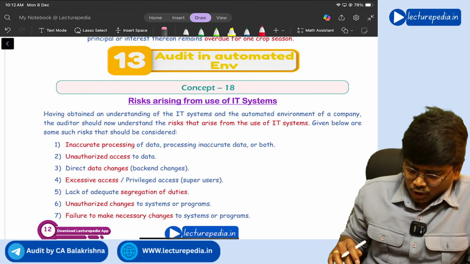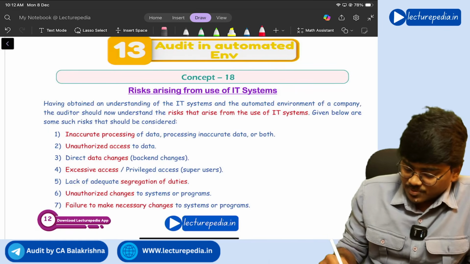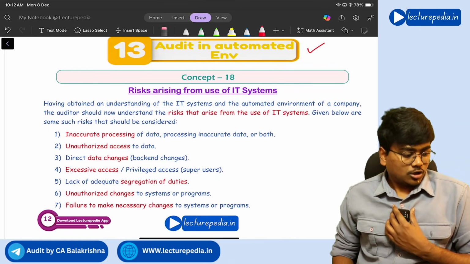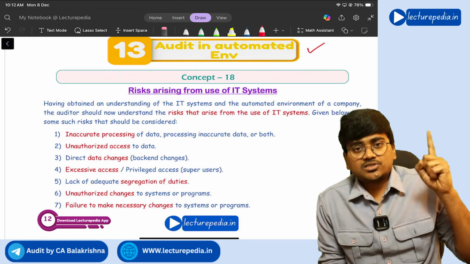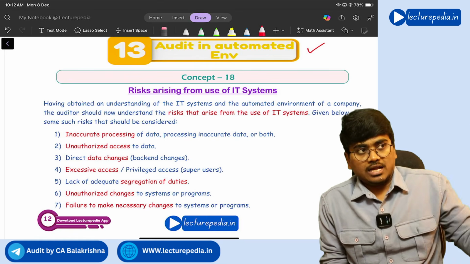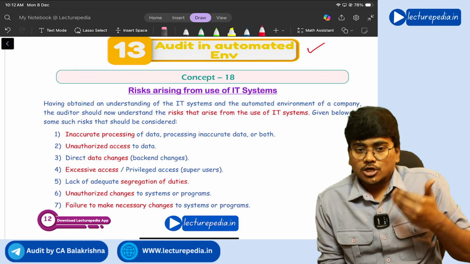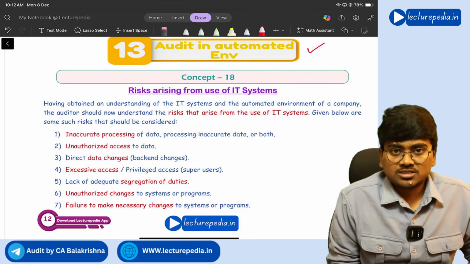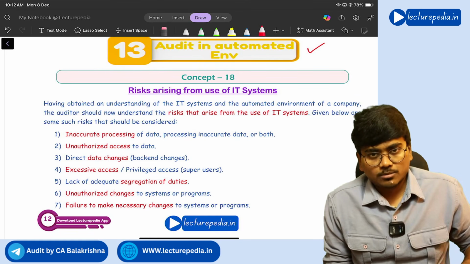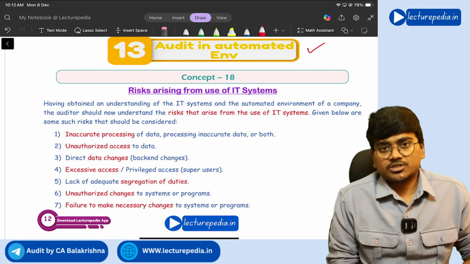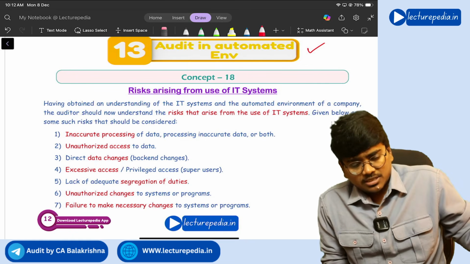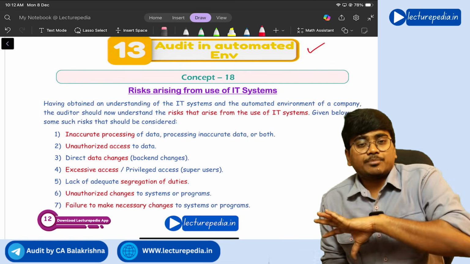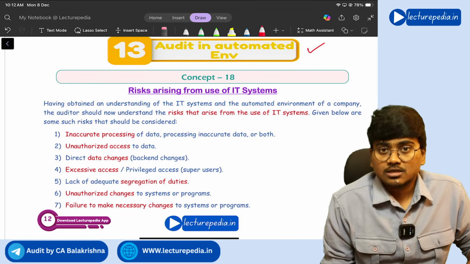Next, audit in an automated environment. This particular chapter is part of risk assessment in your ICA study material. At the end of the risk assessment chapter, you will have these concepts related to audit in an automated environment. For sure you will be getting questions from this. So I have kept all those concepts in a separate chapter by the name audit in an automated environment.